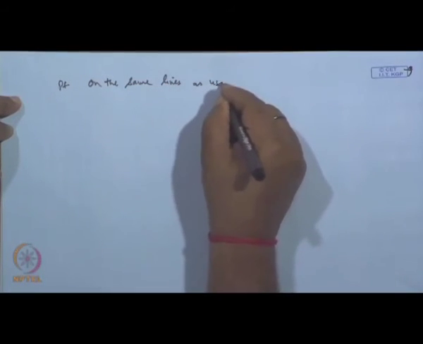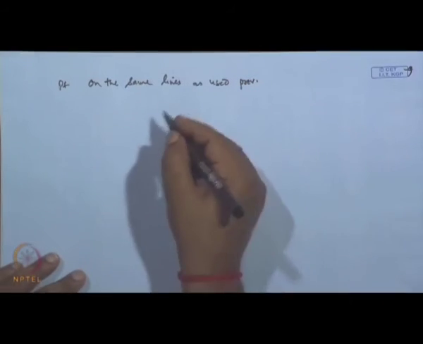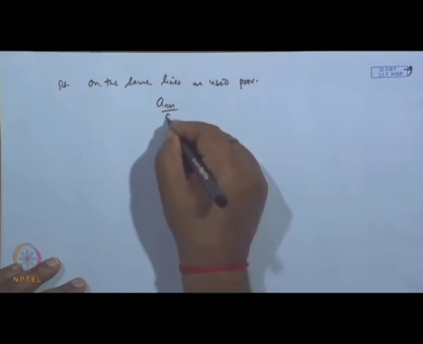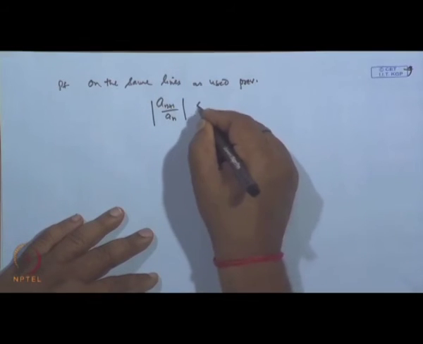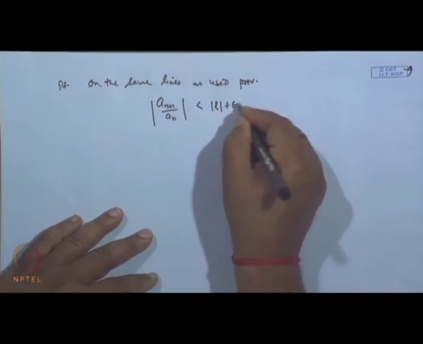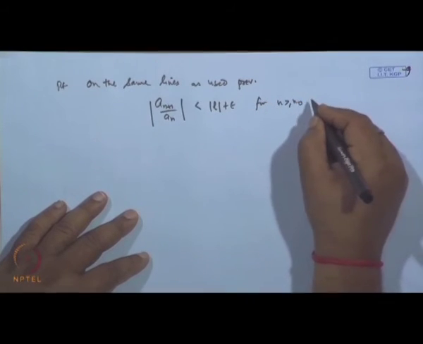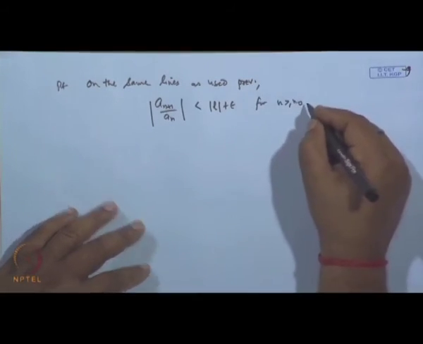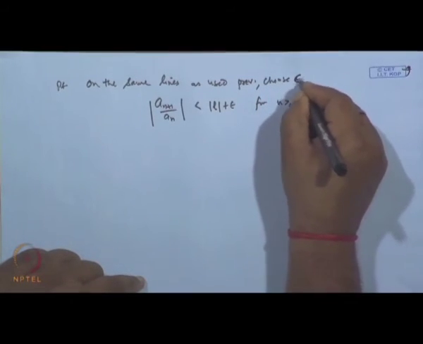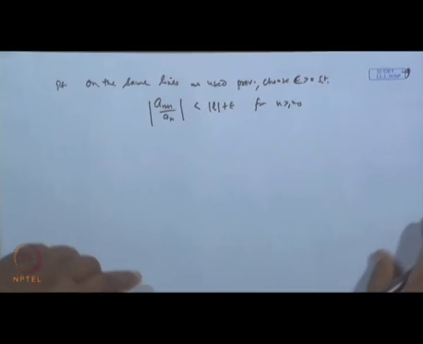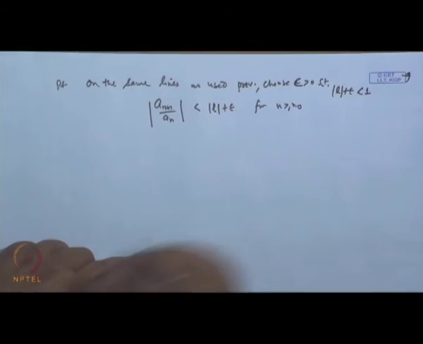as used previously. We can say that mod of a_{n+1} by a_n is less than mod L plus epsilon, for n greater than or equal to n naught, where we choose epsilon greater than 0, such that mod L plus epsilon is strictly less than 1.